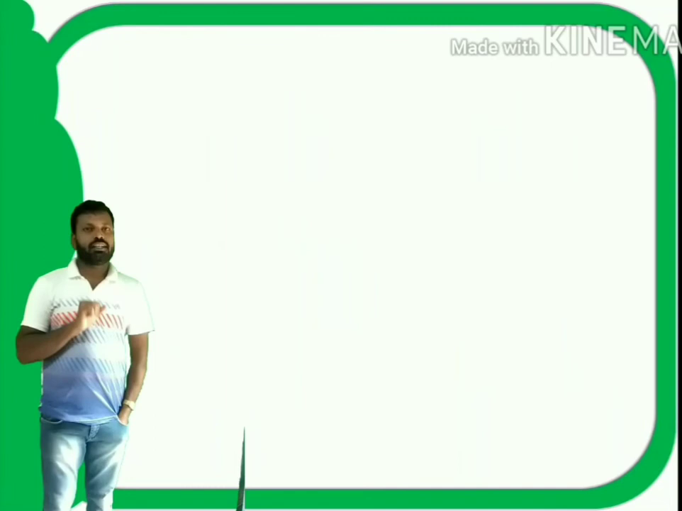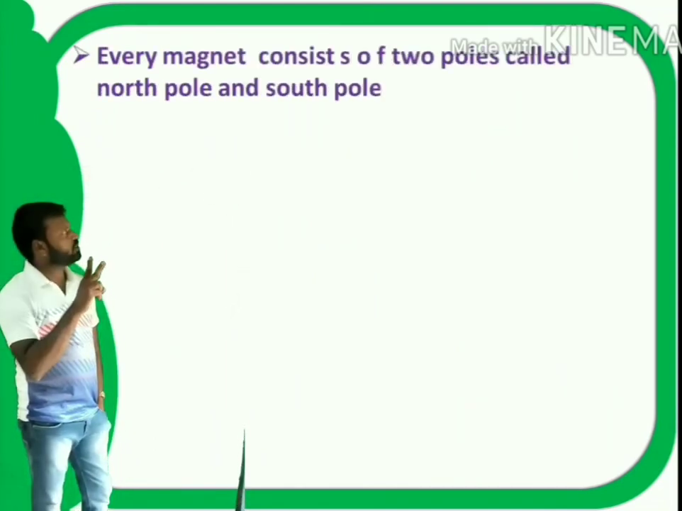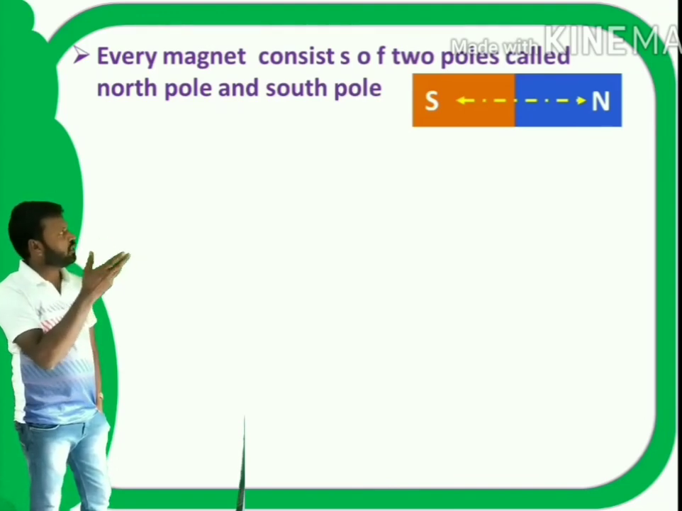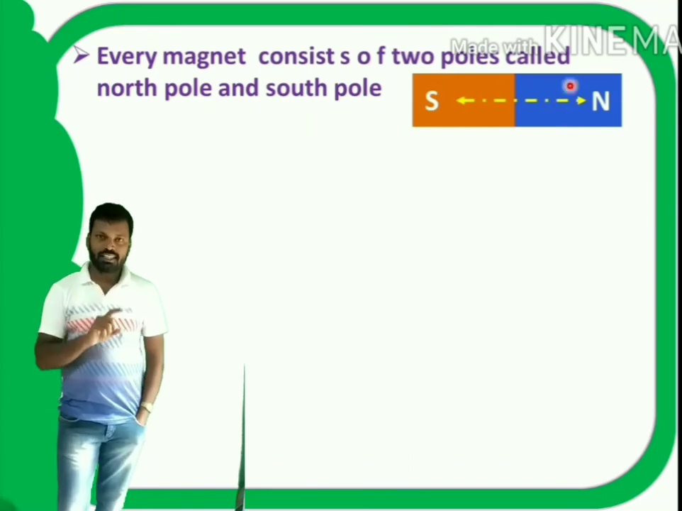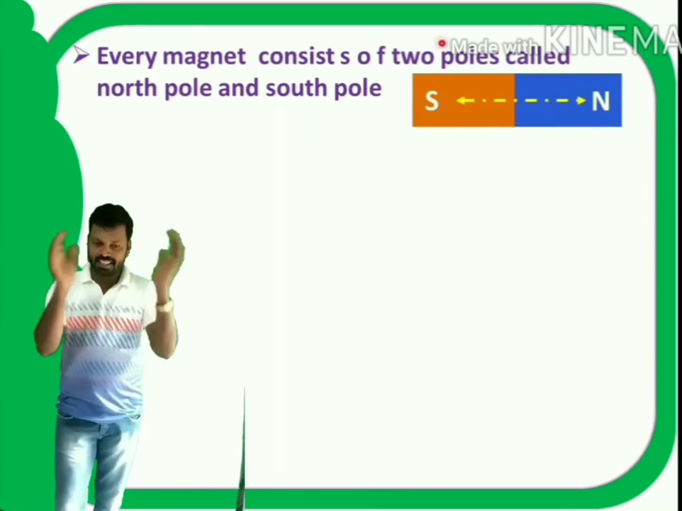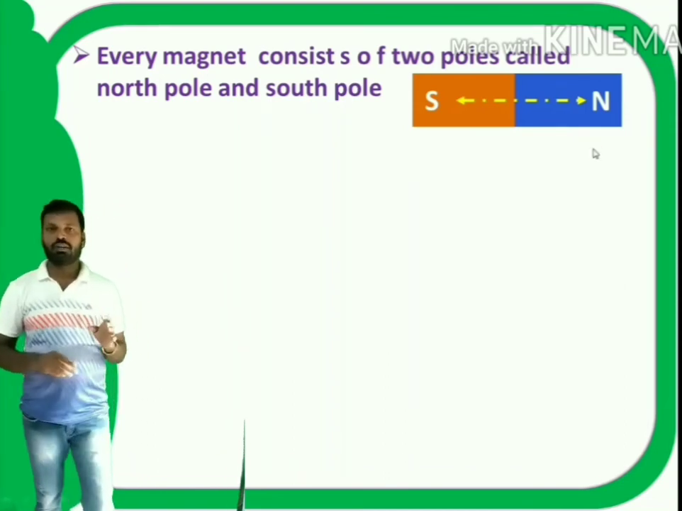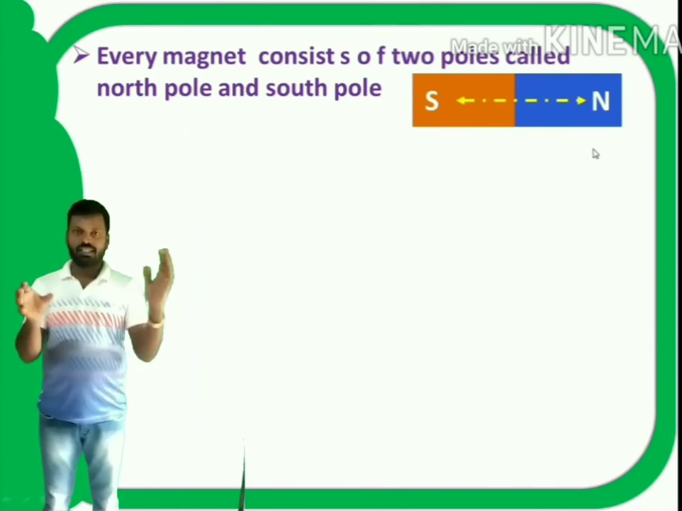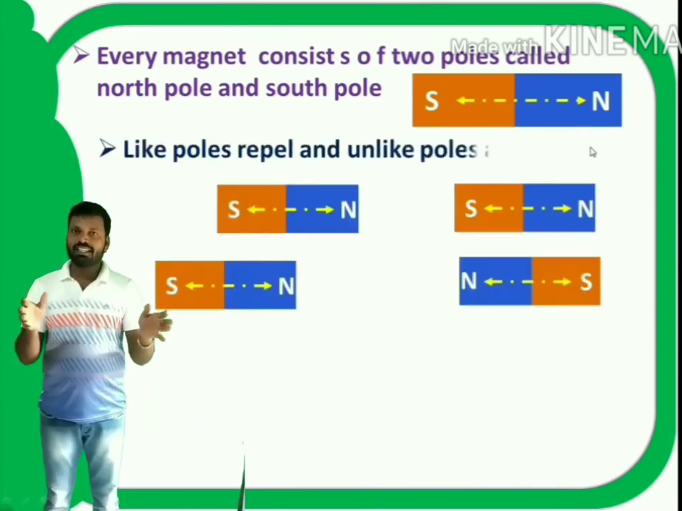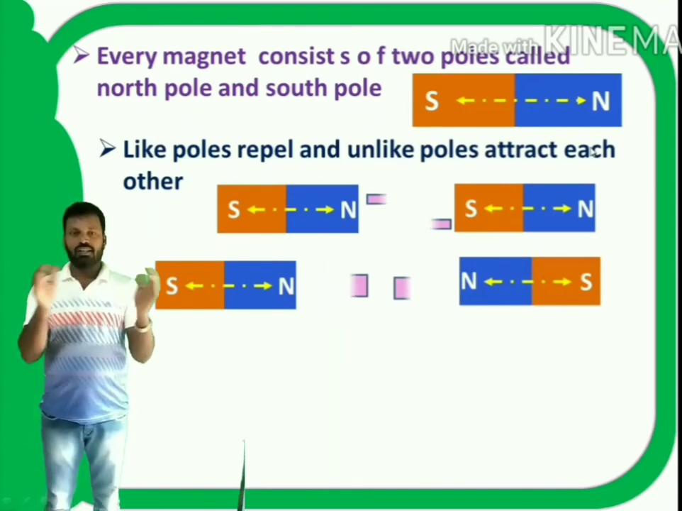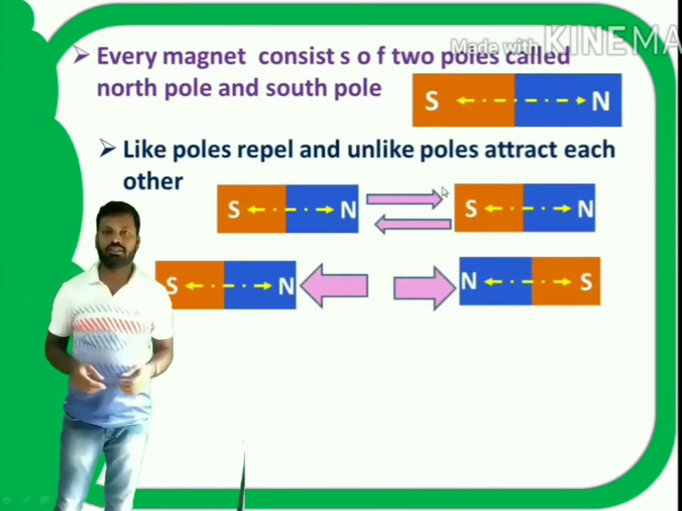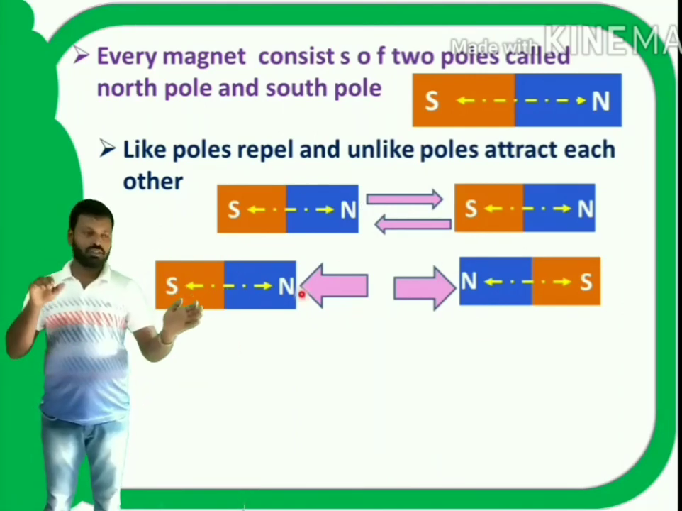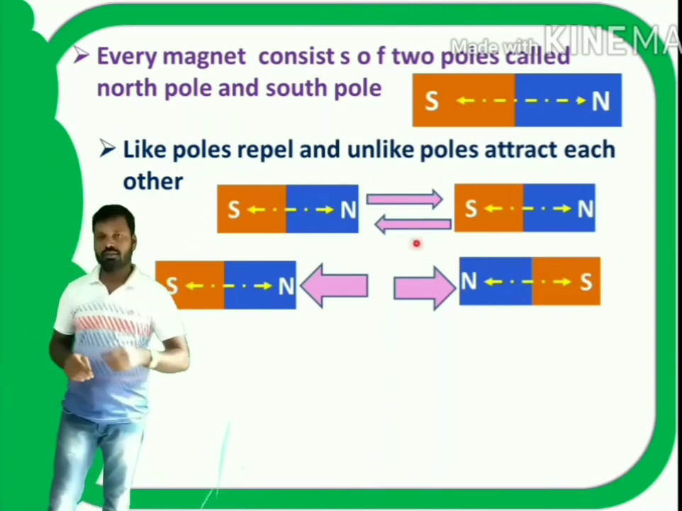Generally, each magnet is characterized with two poles. I repeat, each magnet is characterized with two poles. One is the north pole and the other is the south pole. The combination of north pole and south pole itself is called a magnet. So a magnet is also called a dipole because there are two poles, south and north. The properties of these poles are, like poles repel each other and unlike poles attract each other. That means south-south and north-north repel each other, and north-south and south-north attract each other.